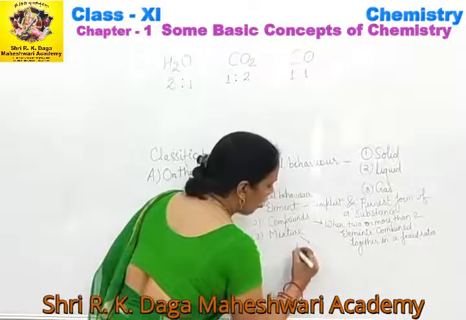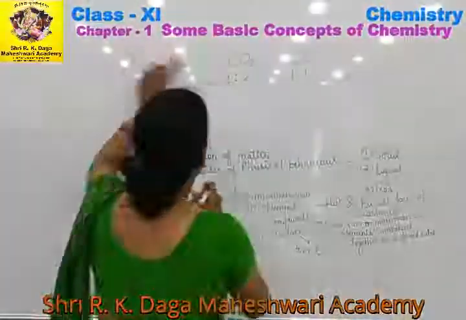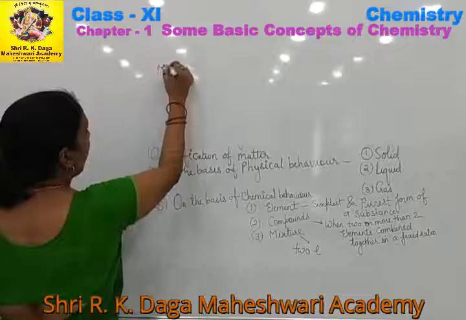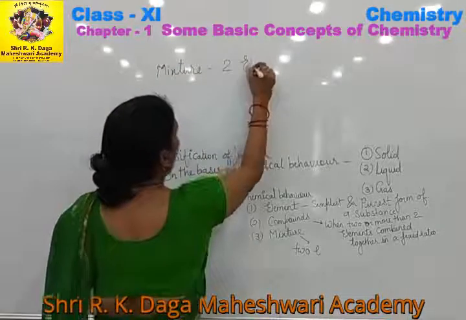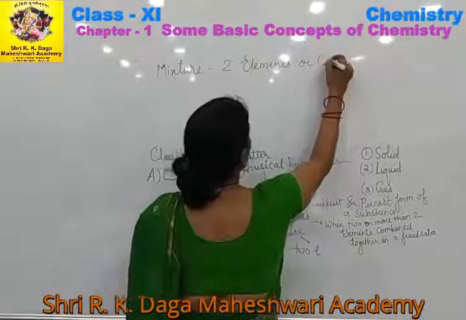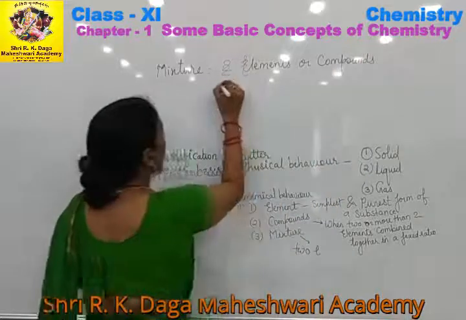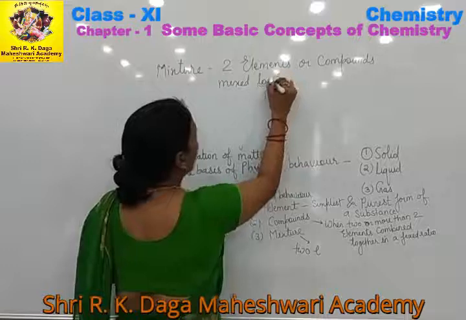Mixture means two elements or compounds mixed together in any ratio.